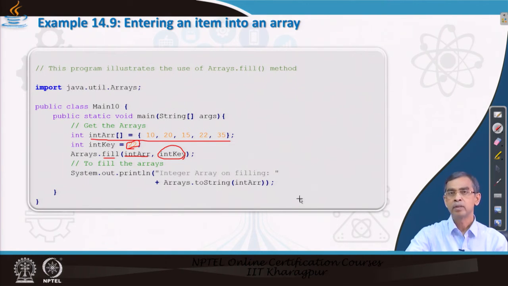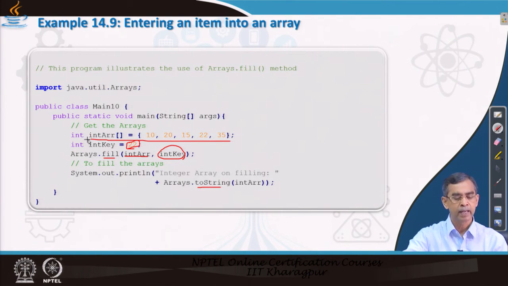And one more important thing I should advise you to note. If you want to print a collection, such as arrays or any elements, it is better that it be converted into a string and then printed.